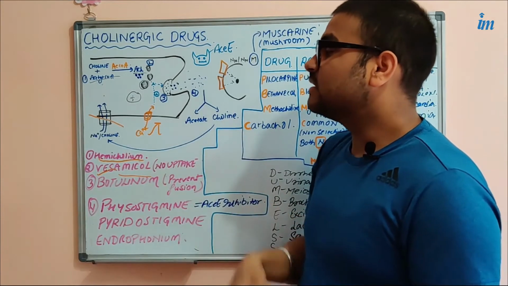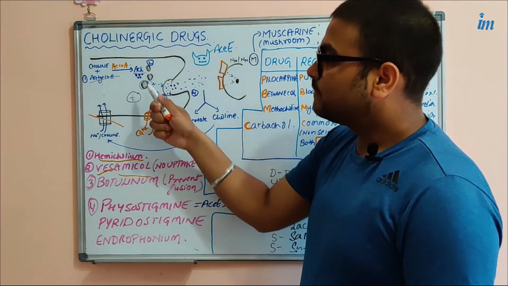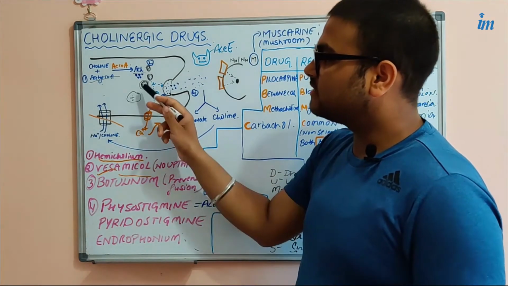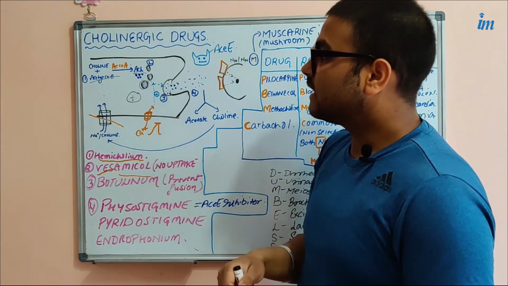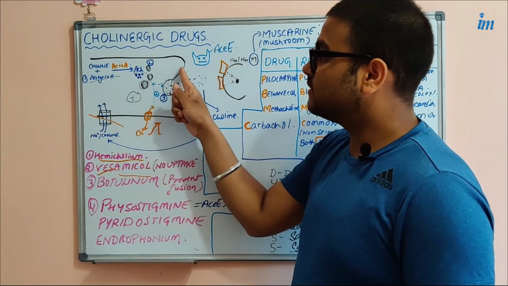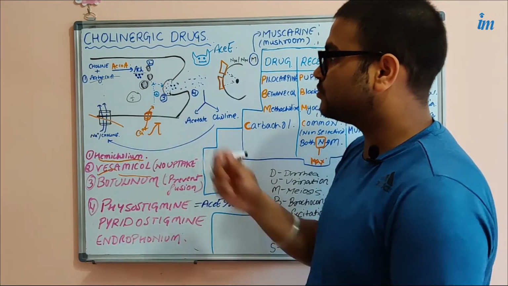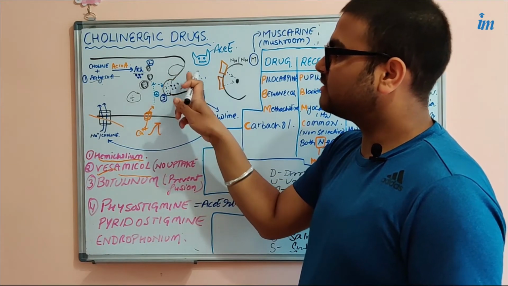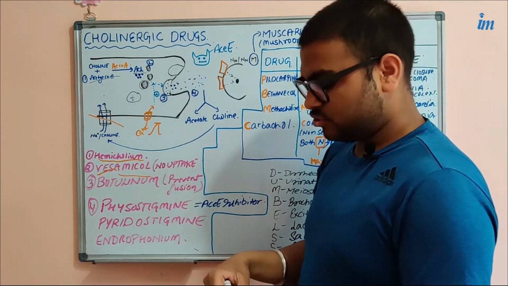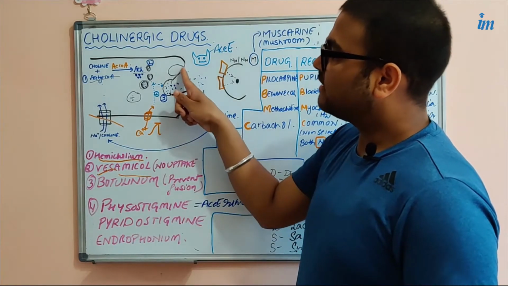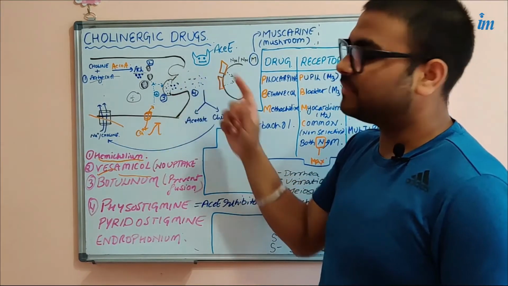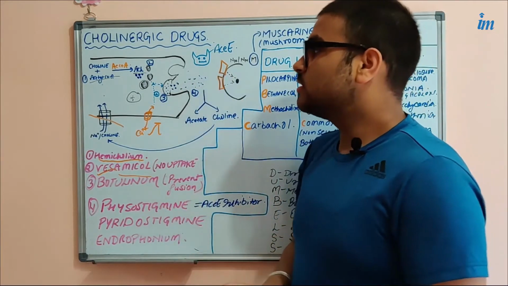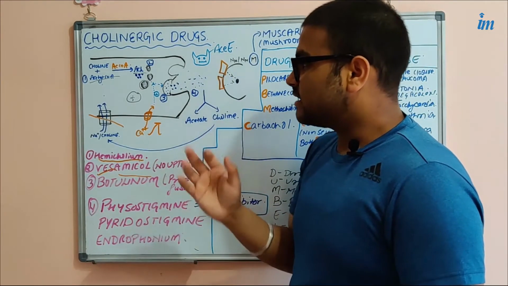So what happens? The third step is that the membrane of this vesicle, this black membrane, gets attached to the presynaptic membrane of the neuron. This is how it happens. This is the black membrane of the vesicle and this is the membrane of the presynaptic neuron. They will fuse together and the acetylcholine will be released from the synaptic vesicle into the synaptic cleft. Okay, so this is the third step.